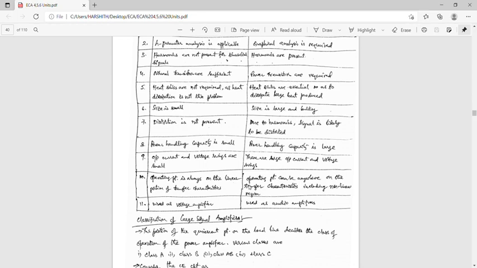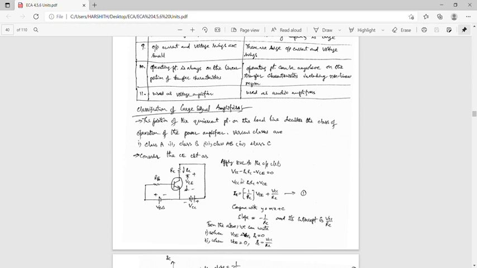Okay, and the next one is classification of the large signal amplifiers. The position of the quiescent point on the load line decides the class of operation of the power amplifier. So the classification of large signal amplifiers is based on the quiescent point, or operating point, position. There are 4 types: class A, class B, class C and class AB.